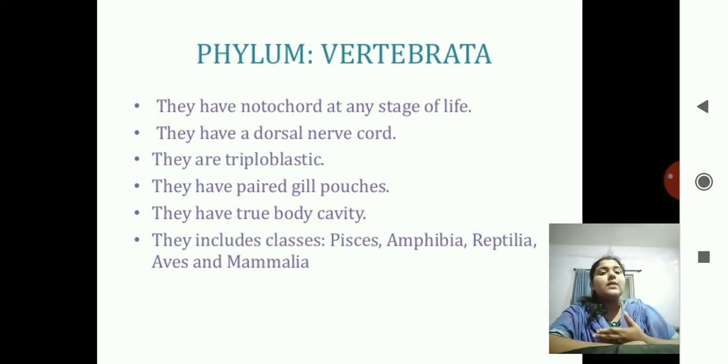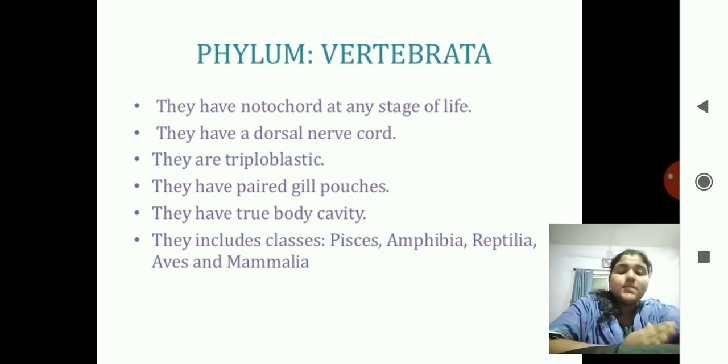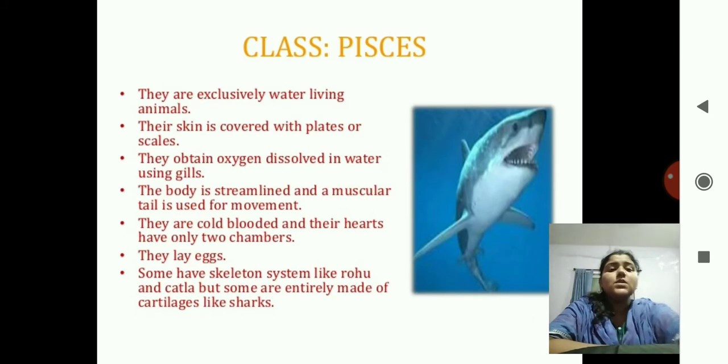So this side of our face side is known as ventral side. They are triploblastic. They have paired gill pouches. They have true body cavity, and the classes included in this phylum are Pisces, Amphibia, Reptilia, Aves and Mammalia.